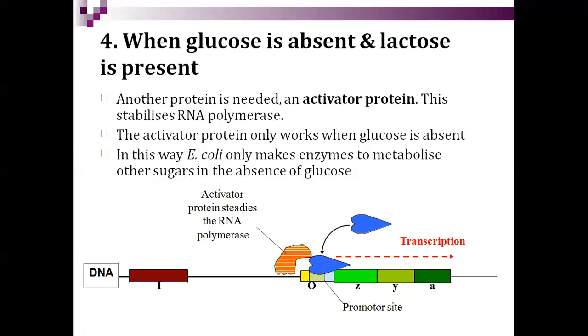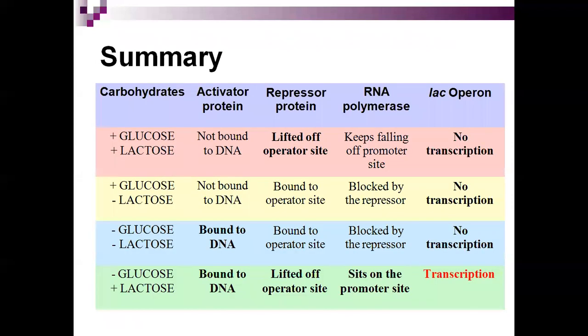So this is the overall situation and the summary of the four possible cases. Glucose and lactose present: no transcription. Glucose present, no lactose: no transcription, because lactose is not there. No glucose and no lactose: no transcription. But no glucose and only lactose: there are no hampering or disturbing elements, so transcription will occur.